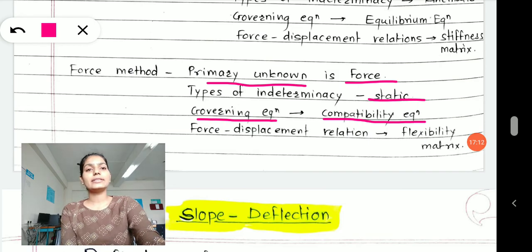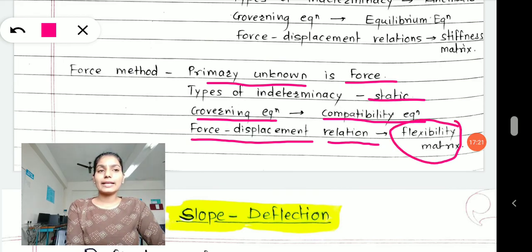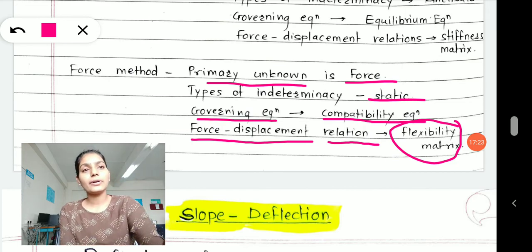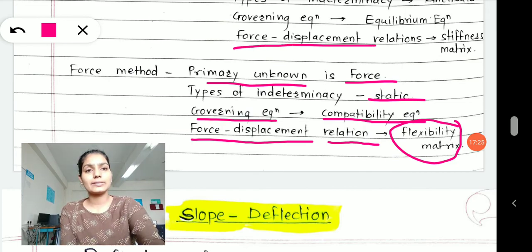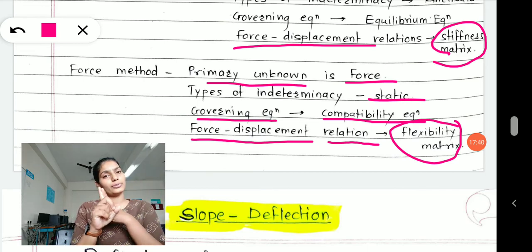Then next is the force displacement relationship. But here the matrix changes. What matrix are we using? Flexibility matrix. Earlier, what method were we using? Force displacement, but the matrix was the stiffness matrix. In the force method we are using the flexibility matrix. So the thing you have to take away here is that analysis is of two types, force method and displacement method.